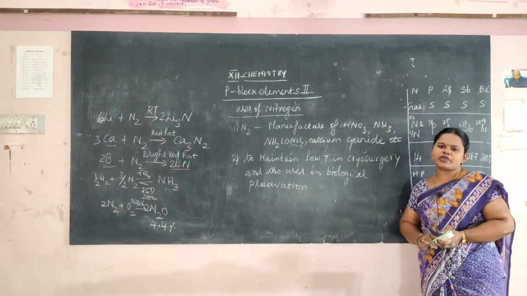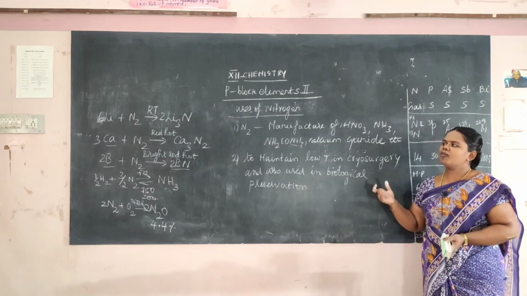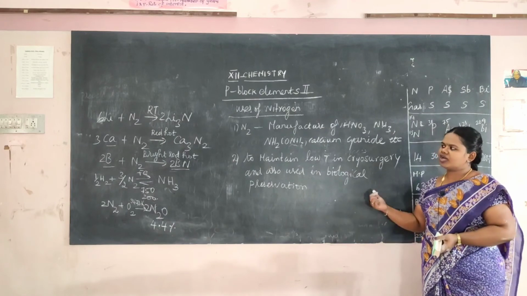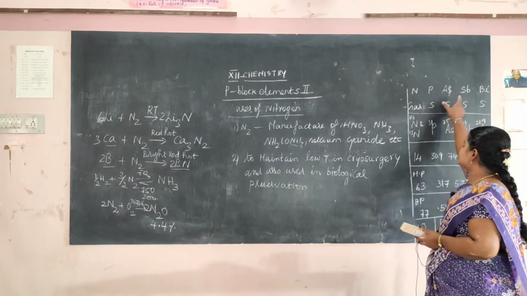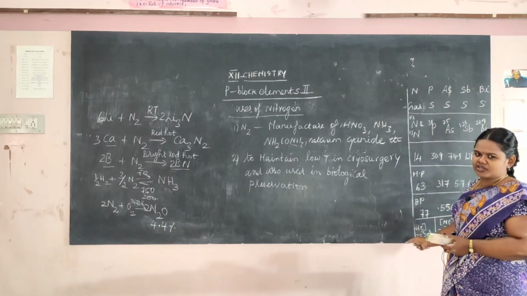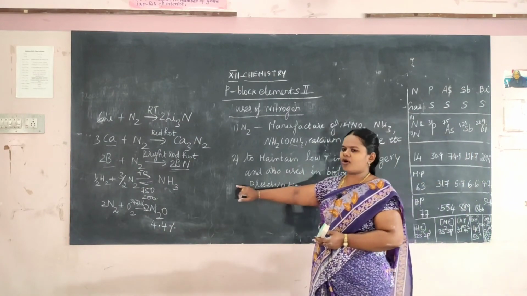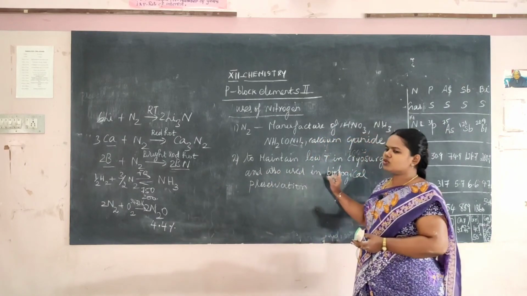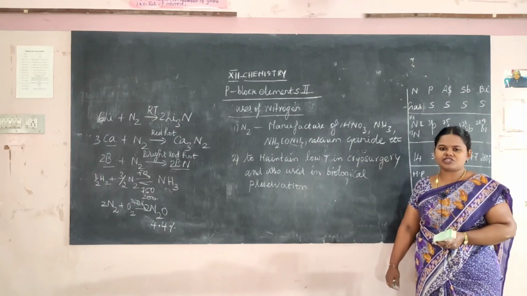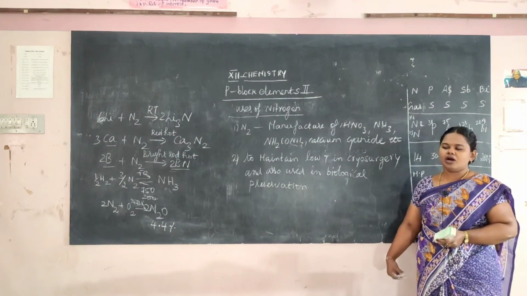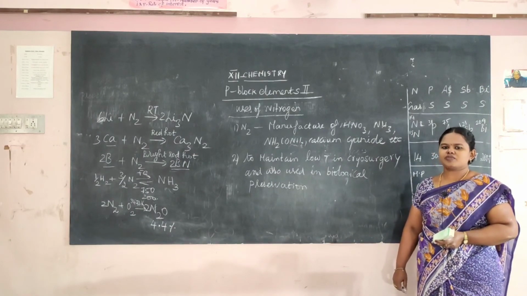So today's class we have learnt about the scientist of interest, that is P block elements 2, and about our learning objectives of this lesson, and we have learnt about the introduction or occurrence of this nitrogen group family, and about the elements present in nitrogen, what are the physical properties of nitrogen, and we have learnt about the preparation of nitrogen, the chemical properties of nitrogen, and the uses of nitrogen. So this is a very, very important element, that is nitrogen. Although this nitrogen gas is inert, it is used in preparing many of the fertilizers, many of the compounds, okay.